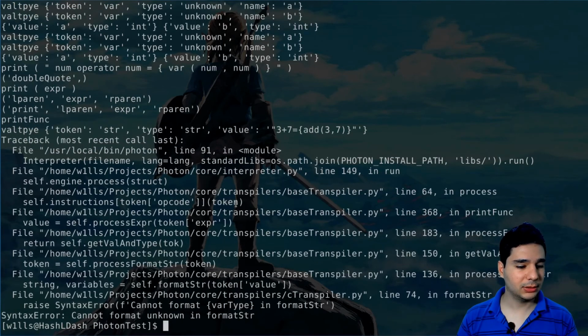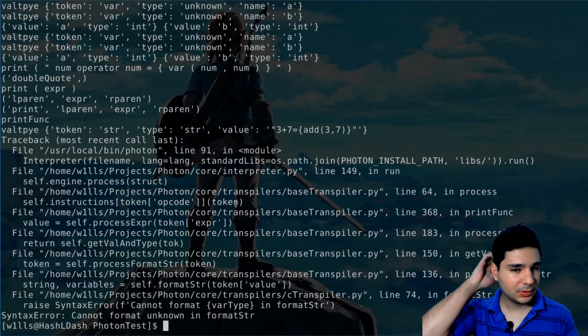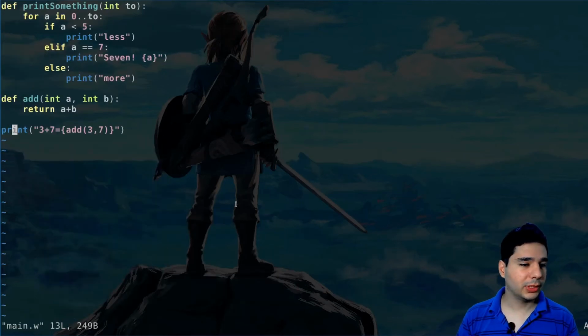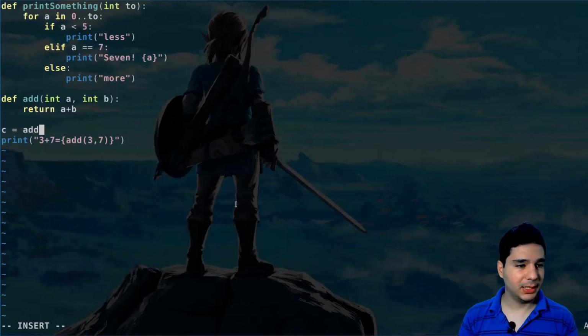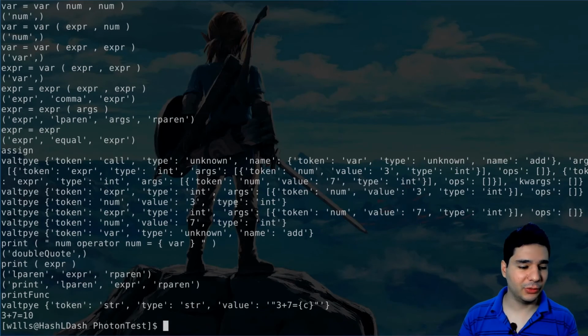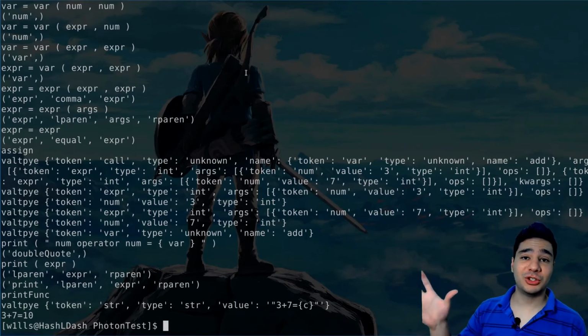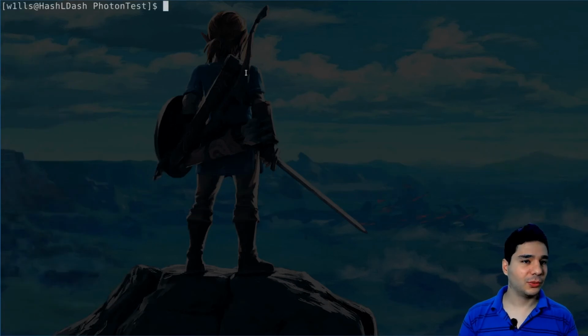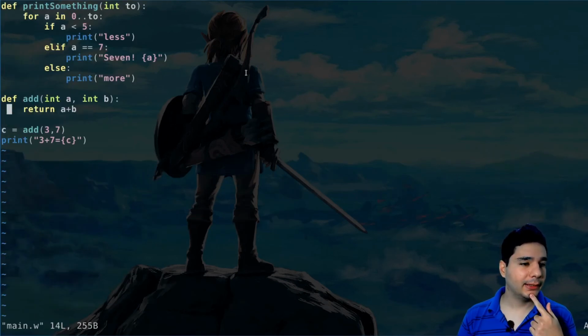So let's try to run. Ooh, we have an error. So we can't call, let's just make C equal add 3, 7 and then C here instead. Let's try that. Yes, now it works. Okay, so functions inside the format string are not so good yet, but we'll fix that soon. Right, so then now we see returns, and what else?